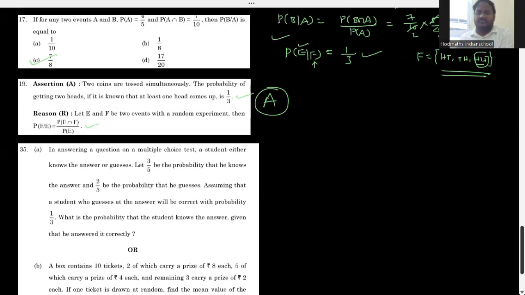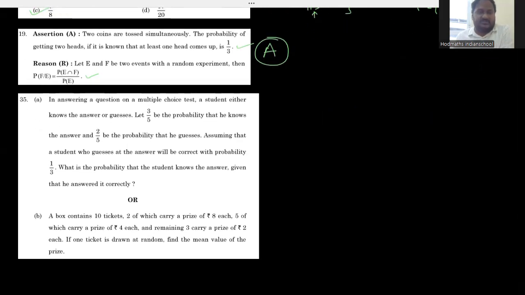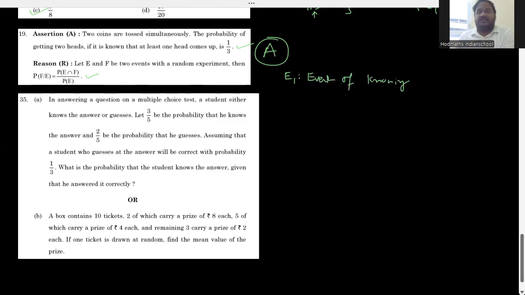All right. So coming to the next problem. What is the next problem given? In answering a question on a multiple choice test, a student either knows the answer or guesses the answer. Yes, so now events are decided. E1 is the event of knowing the answer. And what is E2? E2 is the event of guessing the answer, right?